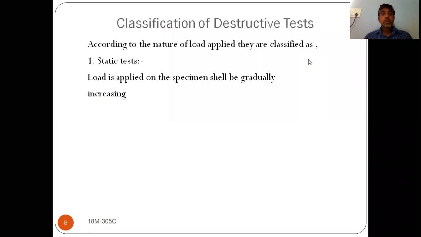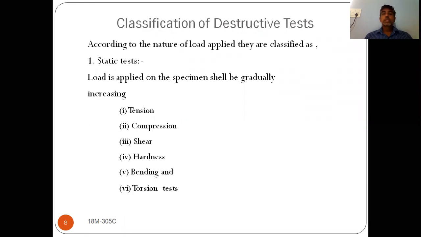So, classification of destructive test. These destructive tests are classified into different types. How are we classifying? What is the criteria for classification? Here we are having different criteria. The first one is according to the nature of load applied. Which type of load are you applying?